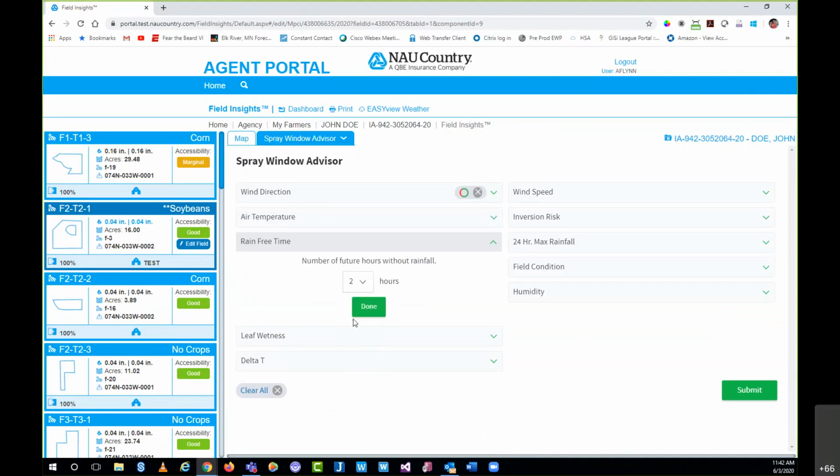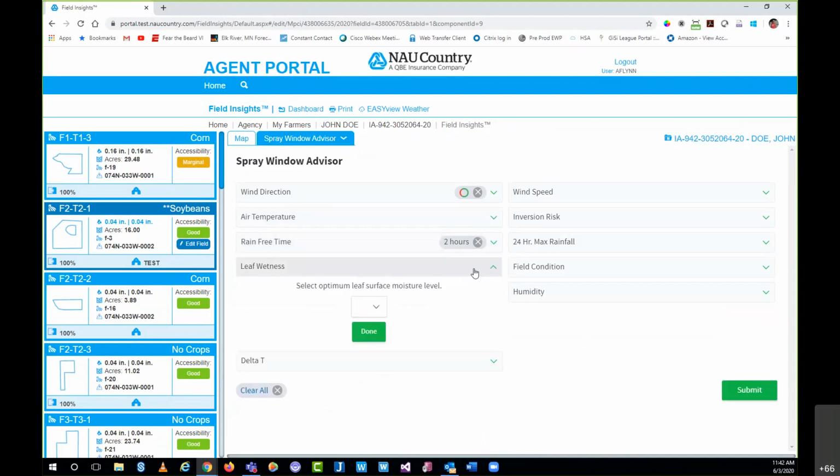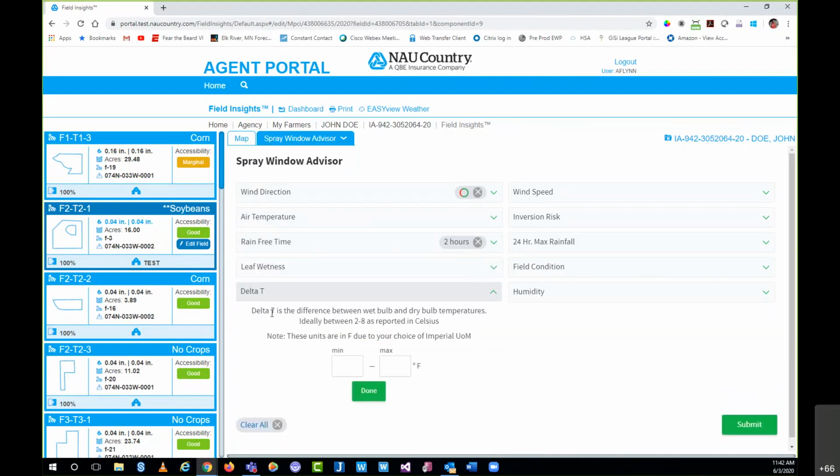Let's do that because we have some rain in the future here, so let's adjust that. Leaf wetness, as you can see there, lets you select optimum leaf surface moisture levels. It's just going to be wet or dry, pretty simple there. Your delta T, I'll be the first one to admit, I had no idea what that was until I first clicked into the actual criteria, but it explains it right here in case that's something that's important to your insured. You can select it here as well. I'm just not going to do it because, again, I don't really know what it means.